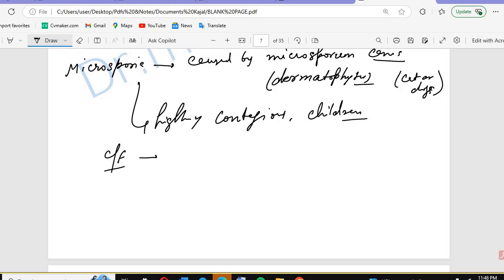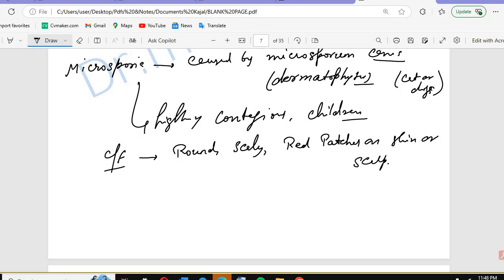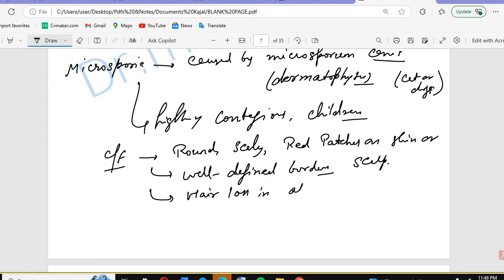Clinical features: round, scaly, red patches on skin or scalp, with well-defined borders. There will be hair loss in the affected area. You will see broken hairs, or mild itching will be there.